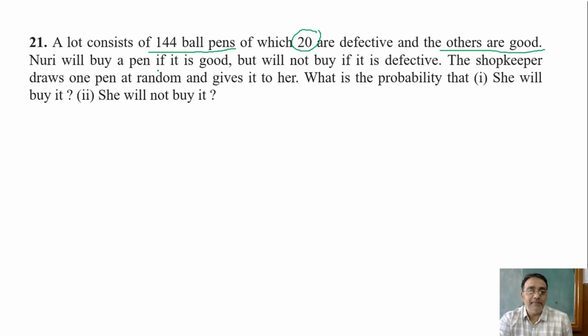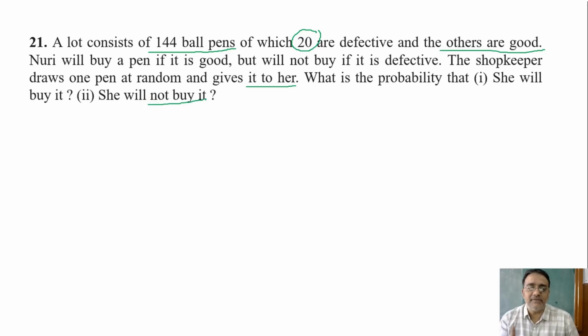Noori will buy a pen if it is good, but will not buy if it is defective. The shopkeeper draws one pen at random and gives it to her. What is the probability that she will buy it? She will buy only when it is good. What is the probability that she will not buy? When it is defective, she will not buy.